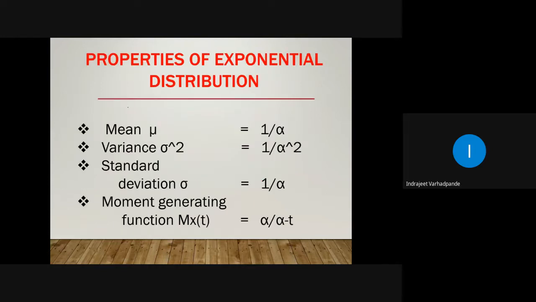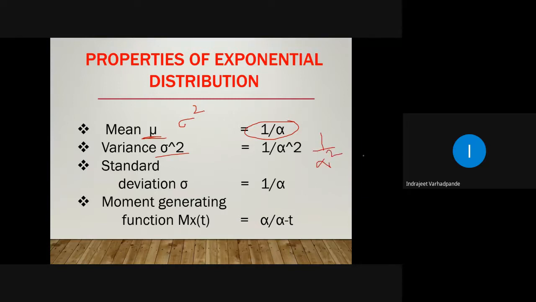So, what are the properties of the exponential distribution? The mean mu is equal to 1 upon alpha, which is nothing but the average or the expectation, what we call a mean. Variance is given by sigma square, and that is equal to 1 upon alpha square.